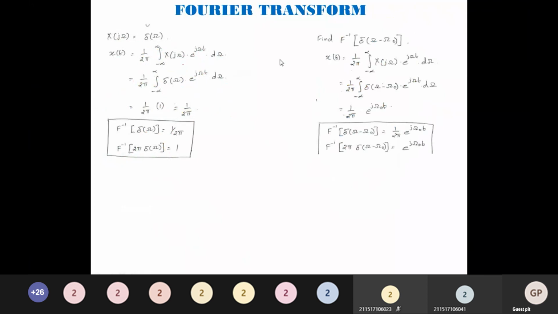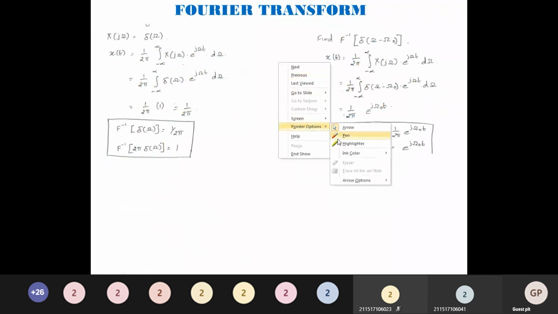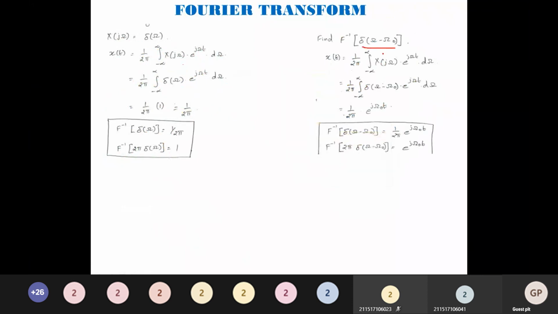Now we will see what is the Fourier inverse of del of omega minus omega naught. The same procedure: the formula is x of t equals 1 over 2 pi integral from minus infinity to plus infinity of x of j omega e to the power j omega t d omega. I am substituting here. For this case, the integration exists only when the inside bracket should be 0, when omega is equal to omega naught.